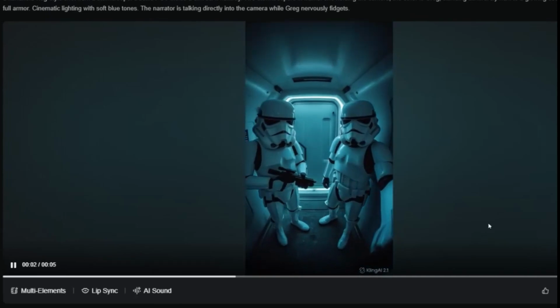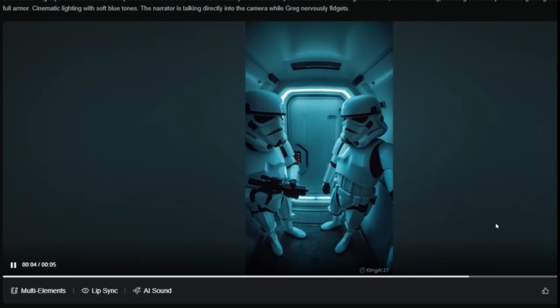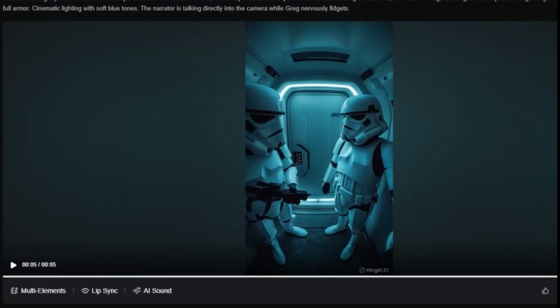Here's our generation. Sweet. That will work really well with the dialogue. I'm going to repeat this for each of the video clips. Now, if you're doing Yetis or something where you can see the face of the character, make sure to use Kling's lip sync tool when you generate your video so the character speaks with the dialogue.